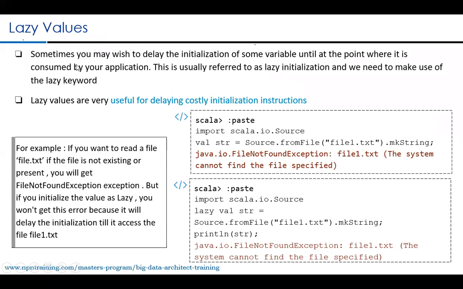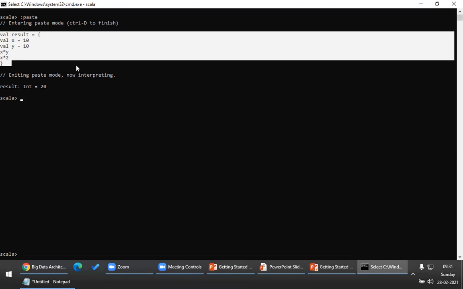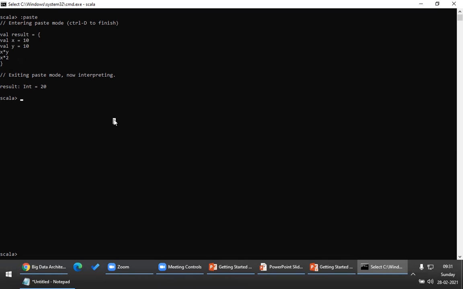Lazy values, something very important that you have to understand. Now, let me ask some questions, for example, to Vishnu. Let's assume you have written some piece of code to connect to the database, and you try to execute your program. So will the program connect to the database or not?